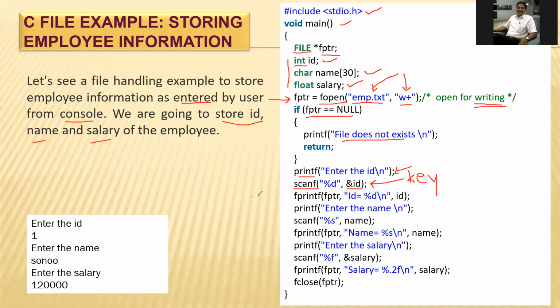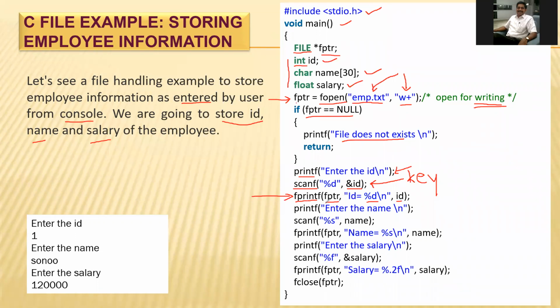Now this is a very important statement. The next statement is an important statement. What is that? fprintf. In fprintf, in brackets, fptr as a file pointer, and in double quotation this id is going to be displayed and get stored in that file.